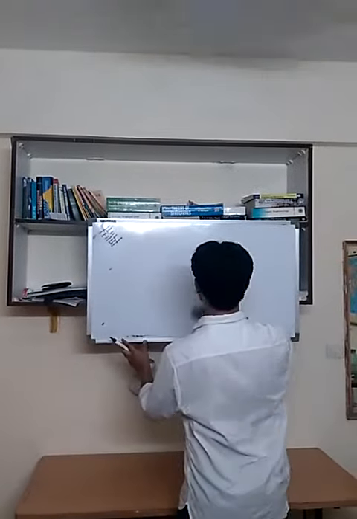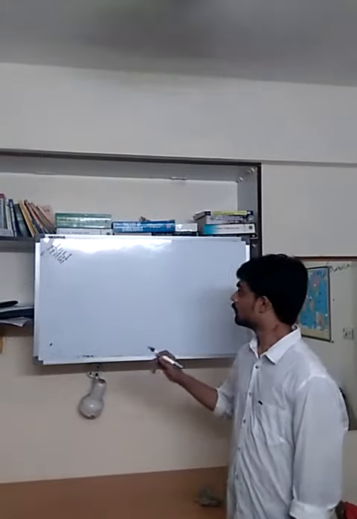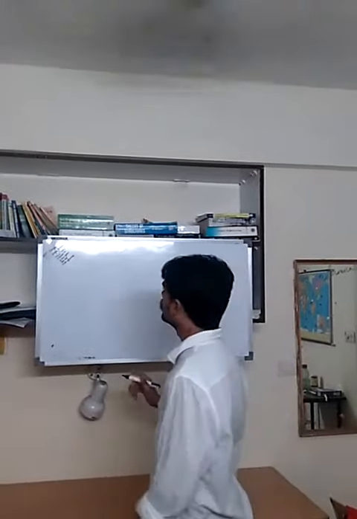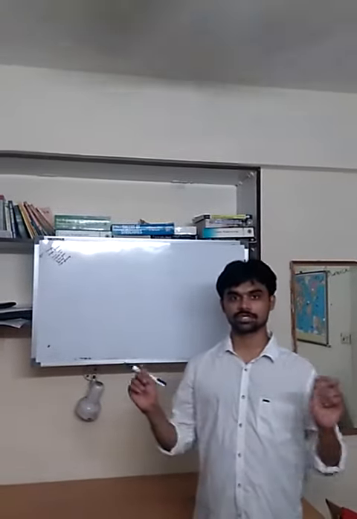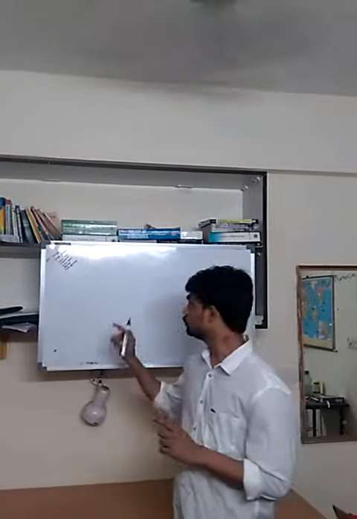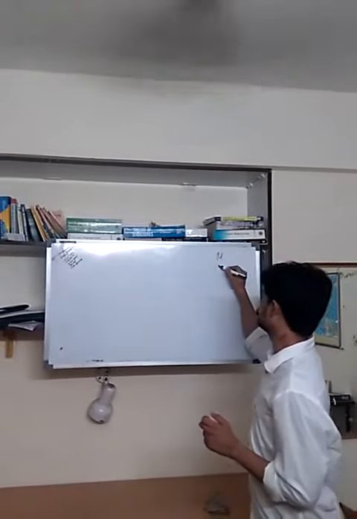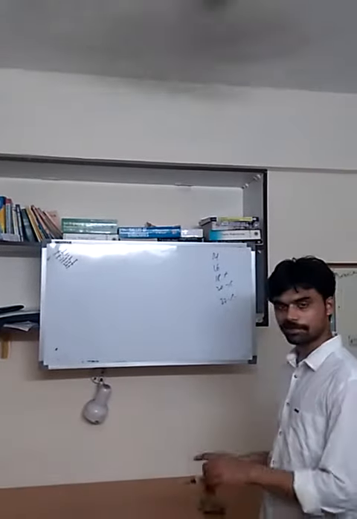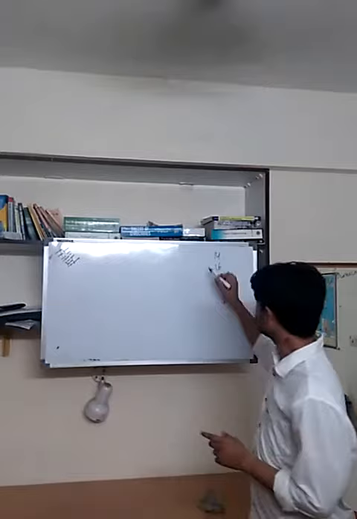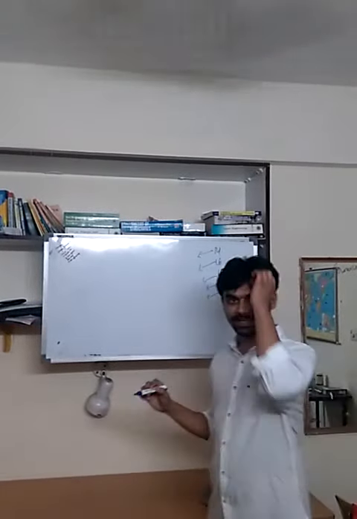Now, I said something about compaction curves. After doing the tests for different water contents, maybe 14, 16, 18%, 20%, 22%, we will calculate dry densities for every water content and we will make a graph out of it.